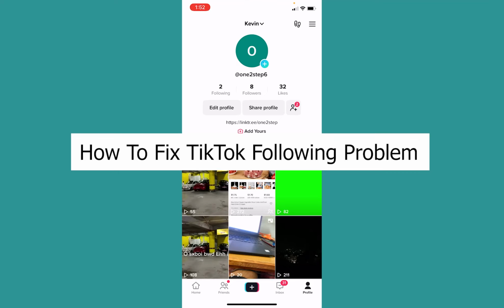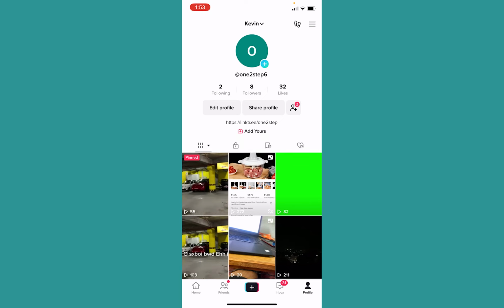In today's video, I will be teaching you guys how you can fix your TikTok following problem. So let's say you're trying to follow people on TikTok but you're just not able to. TikTok is just not letting you follow them. Well, in that case, you can follow the steps which I'm going to show you in order to fix it.